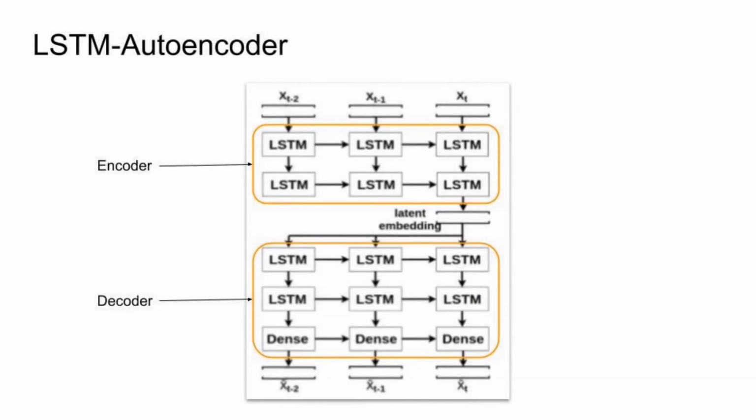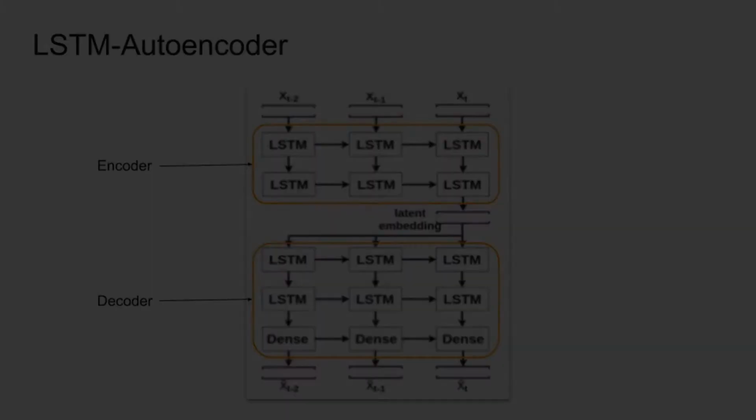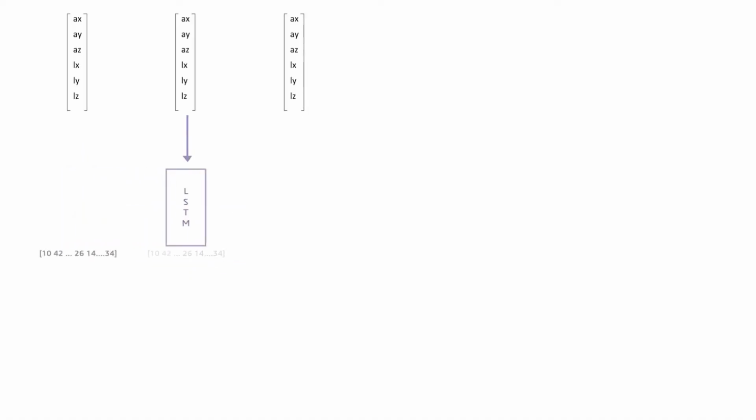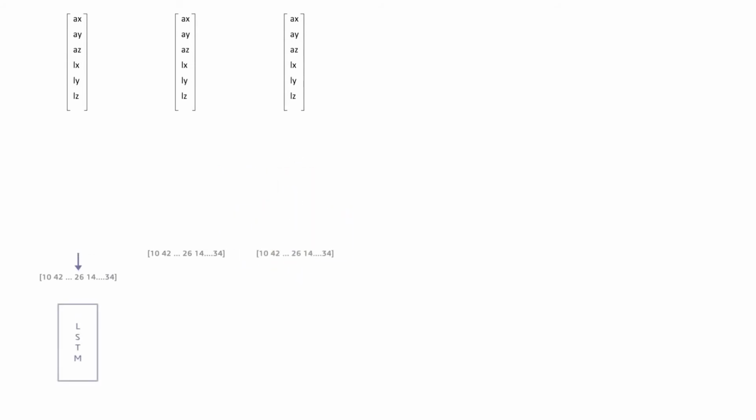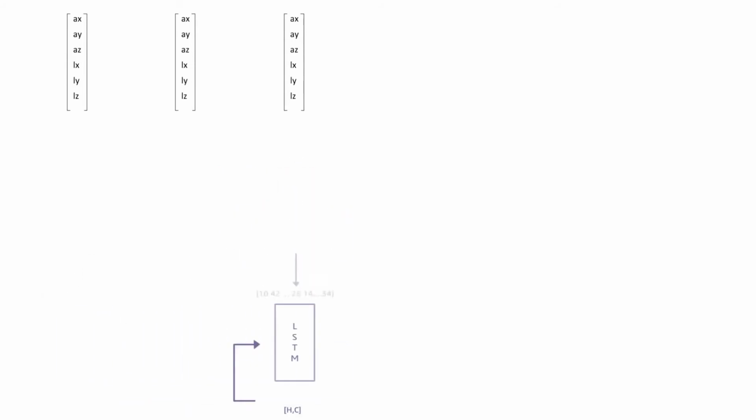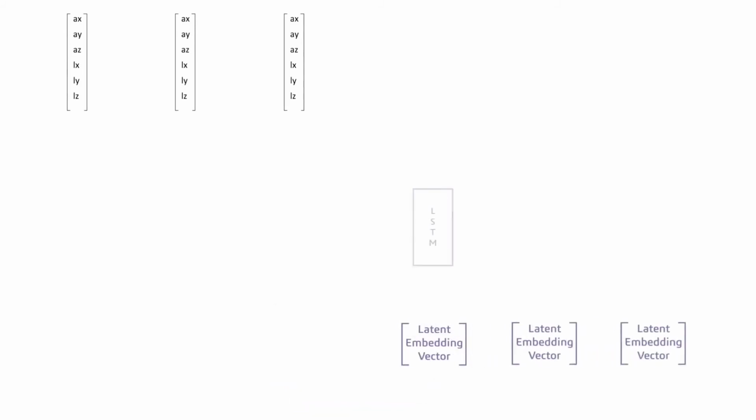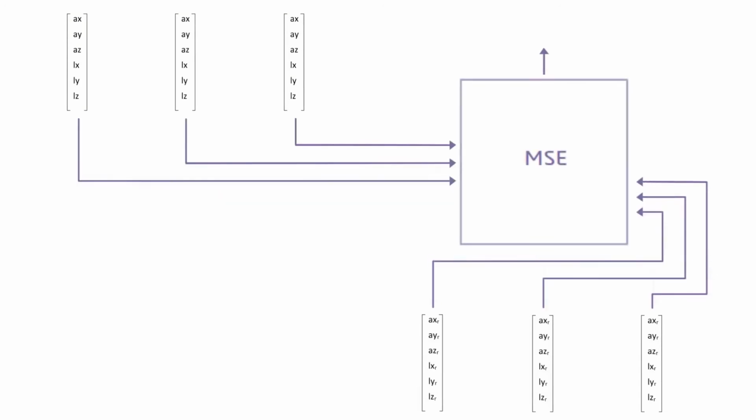The LSTM autoencoder which was implemented consists of 2 parts, the encoder and the decoder. The encoder, which consists of 2 LSTM layers, uses 3 consecutive normal IMU data vectors to output a latent embedding. These are passed to the decoder, which also consists of a 2-layer LSTM whose output features are then sent through a time-distributed dense layer to produce the reconstructed inputs. These are classified as normal if the reconstruction error is less than a threshold and anomalous if the reconstruction error is greater than a threshold.